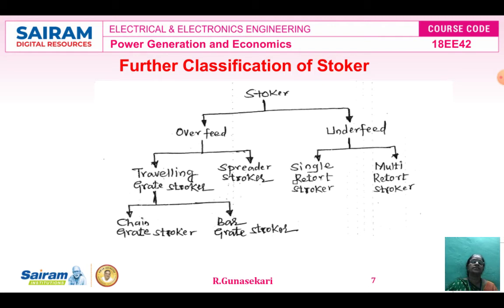Other than this, what is the further classification of stokers? First, stokers are classified into overfeed and underfeed stokers. Then the overfeed stokers are again classified into two types: one is traveling grate stoker, another one is spreader stoker. Again, the traveling grate stoker is classified into two types: one is chain grate stoker, another one is bar grate stoker.